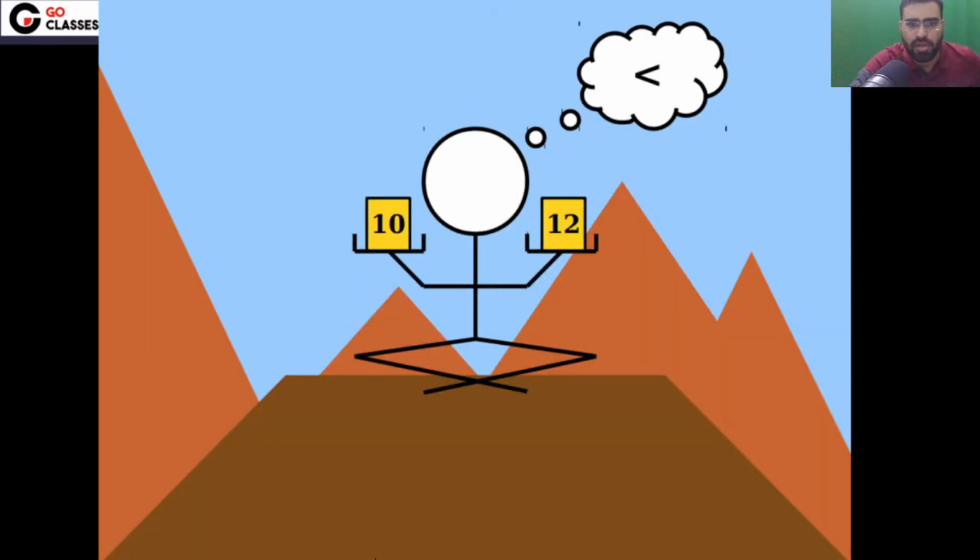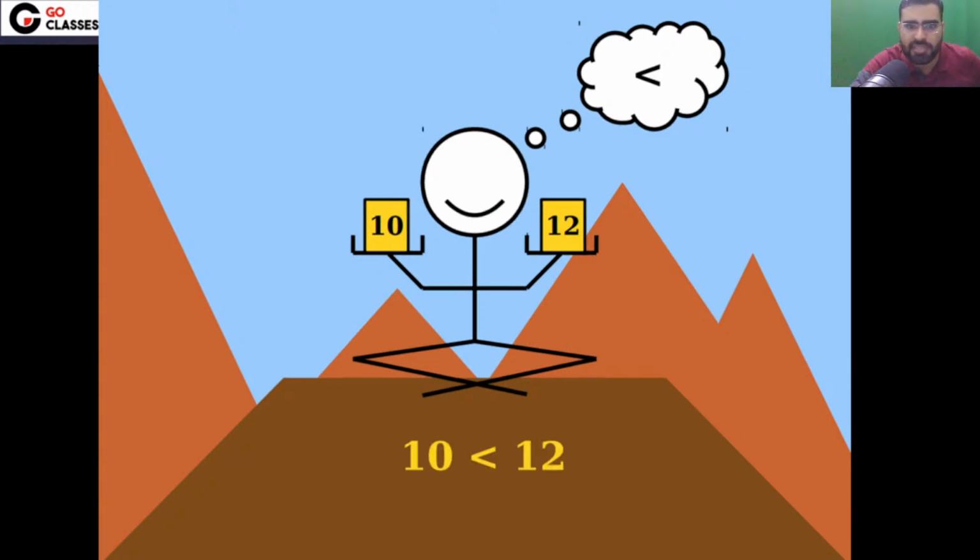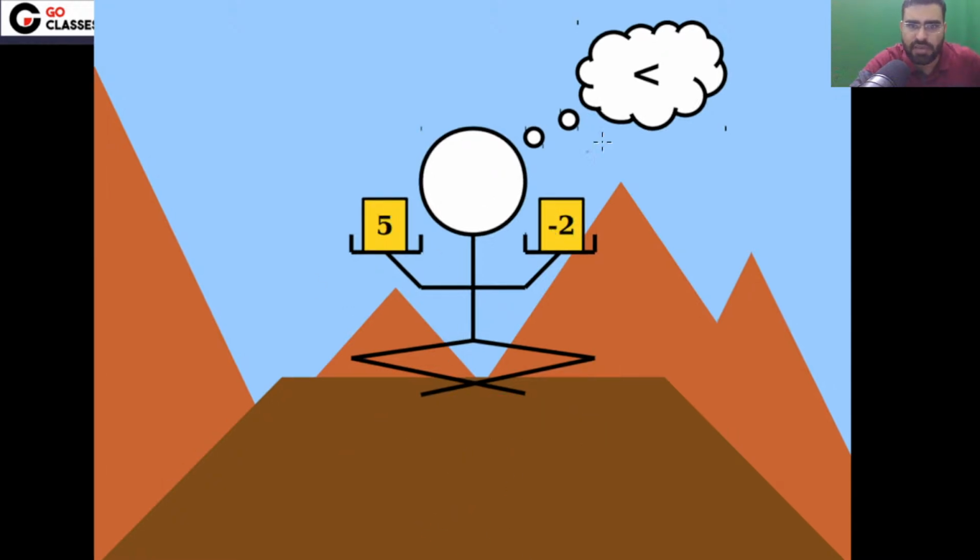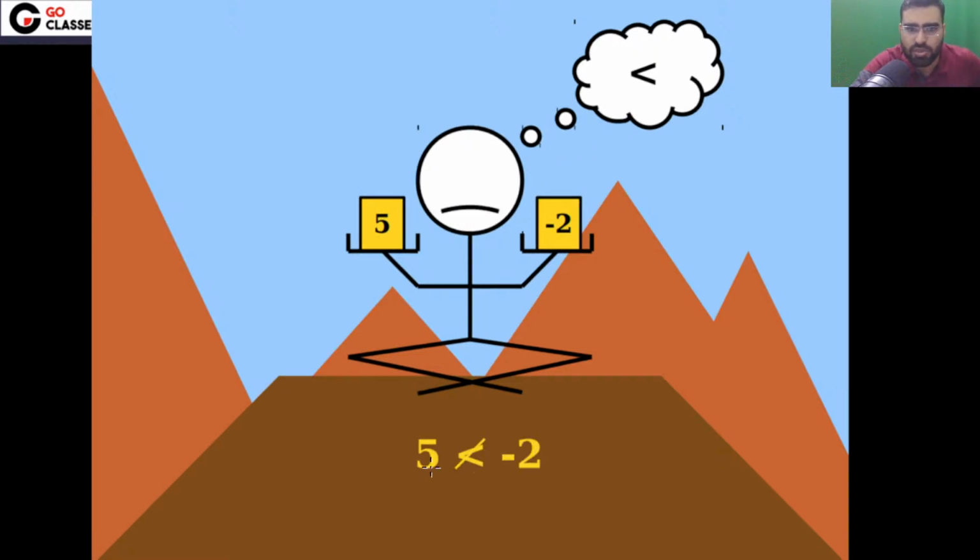Now let's move on. Tell me the answer for this. For example, if your relation is less than, can I say 10 is related to 12? The answer is yes, because 10 is less than 12. Next, can I say 5 is less than minus 2? No, this is not related. 5 is not related to minus 2.